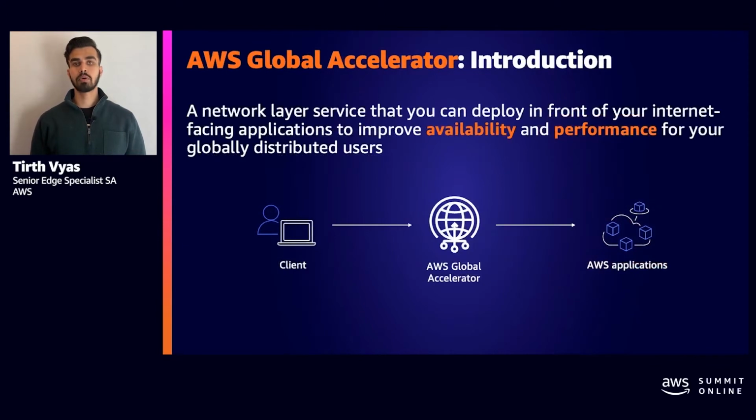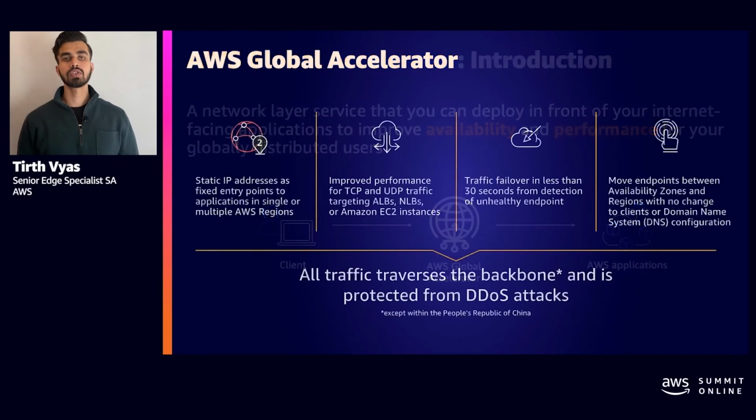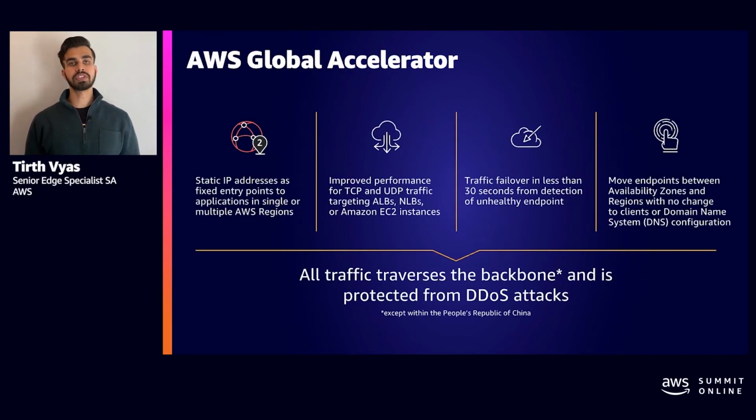Next, I wanted to talk about AWS Global Accelerator. Global Accelerator is a networking service that sends your users' traffic through AWS's global network infrastructure, which improves your internet user experience by up to 60%. So what are some of the key features of AWS Global Accelerator?